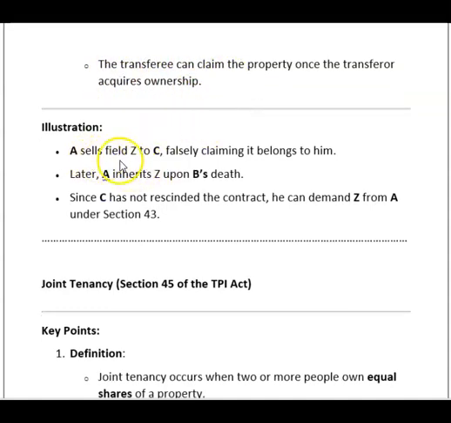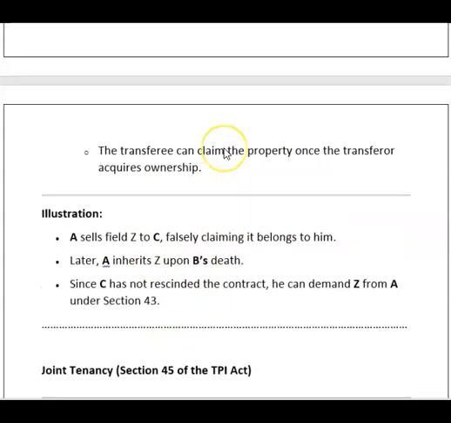A transfers field Z to C, falsely claiming it belongs to him. Later, A inherits Z upon B's death. Since C has not resigned the contract, he can demand Z from A under section 43. Okay, hope this is clear.